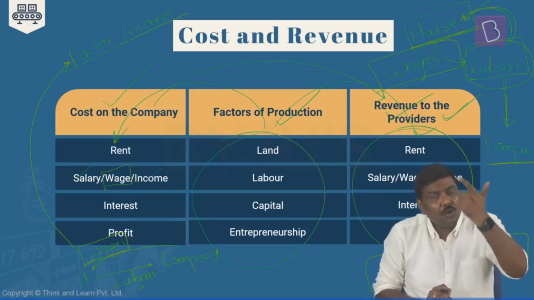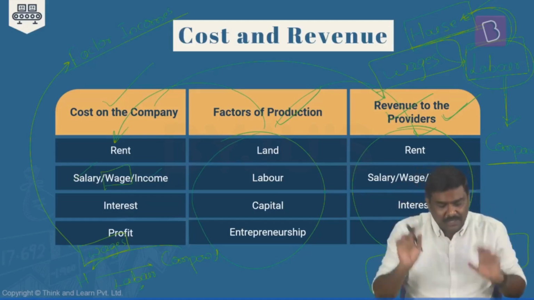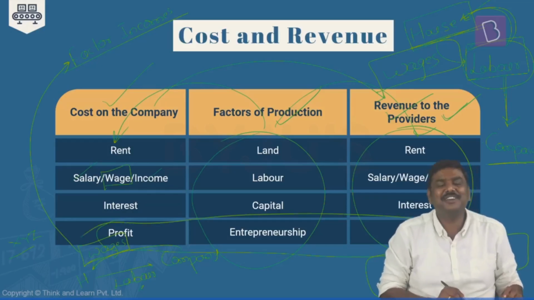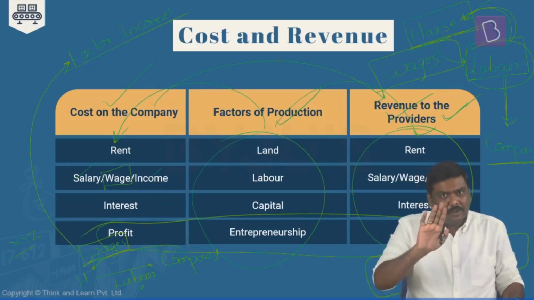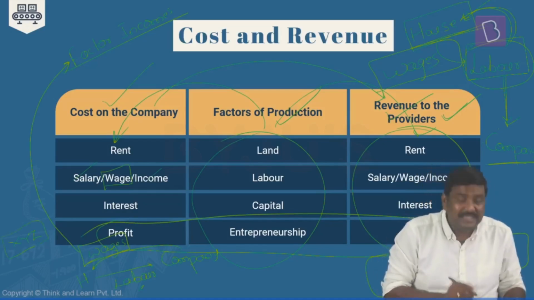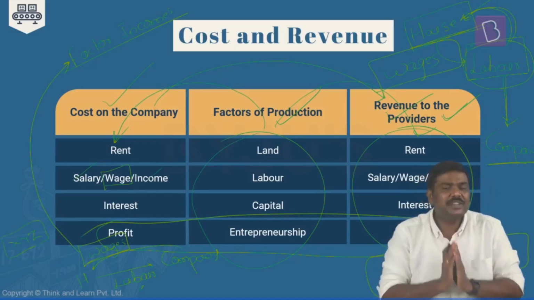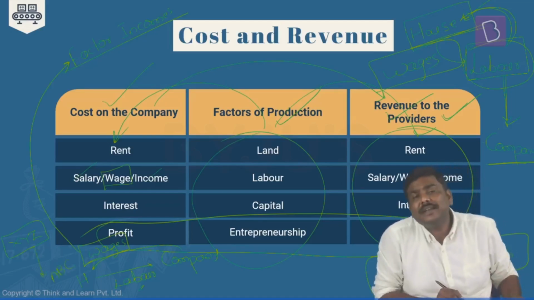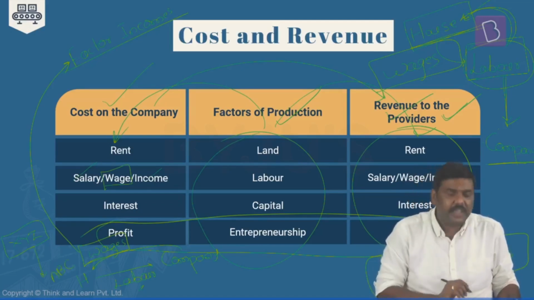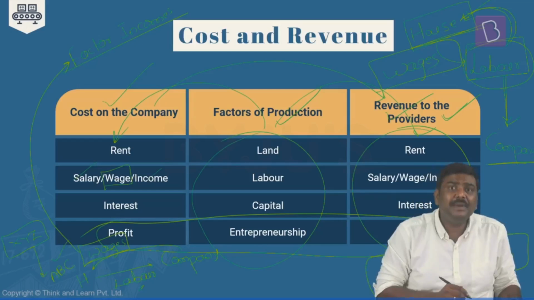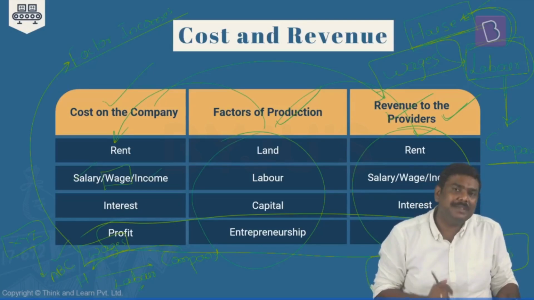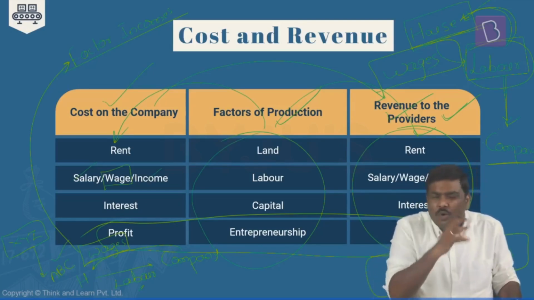And finally, you are the owner of the company. Imagine you are the owner of the company. Your name is XYZ. Just understand this because most of you will get confused with the fourth factor of production, that is entrepreneurship. Let me give a very basic idea here. Imagine your name is XYZ, and you have opened a company ABC. So who has opened the company ABC? You. Who has invested in this particular company ABC? You have invested. Who owns the machines that are there in the company ABC? You own the machines.